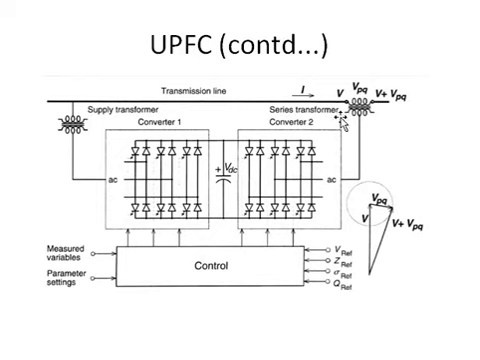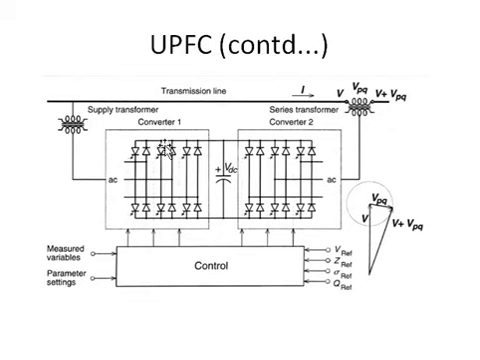So this converter 2 acts as an inverter here, performing the inverting function. This AC power will be fed back to the series transformer. The series transformer is coupled with the transmission line, as you can see, and thereby the compensated power or compensated voltage is fed to the transmission line again.